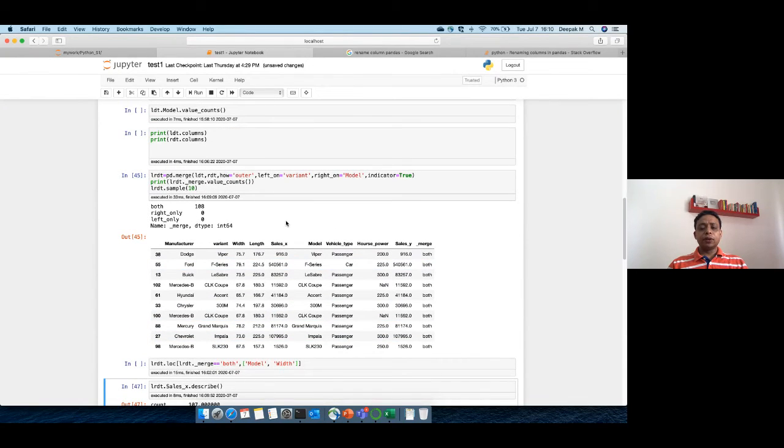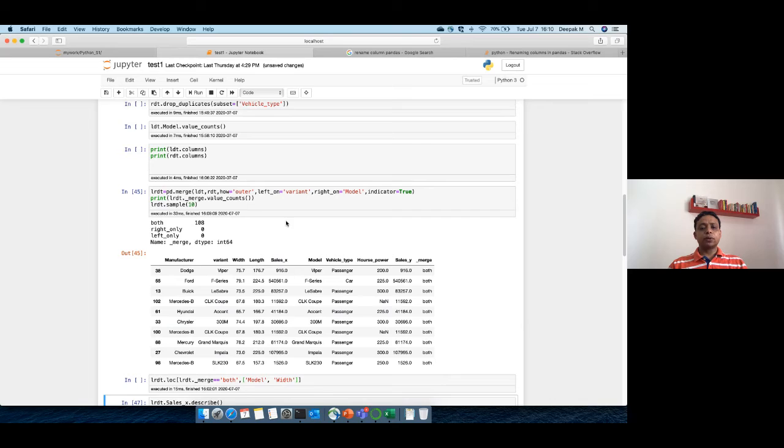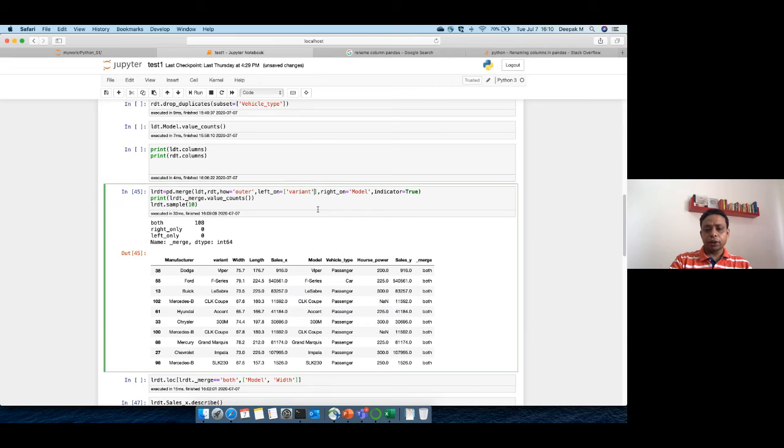Now let's say you actually want to merge it by sales also. So instead of only variant and model, you want to merge it by variant and sales. Because it is more than one, you need to use a list, and then you say sales, same thing. You copy it, because on the right data set you have the same name. You put it in this also.